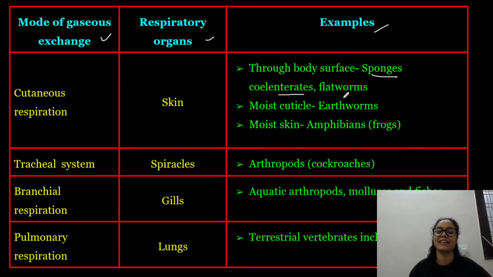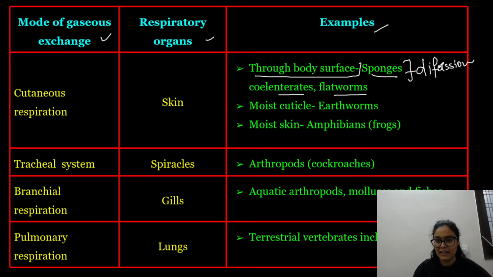Sponges, Coelenterata, flatworms respire through diffusion through the body surface. So obviously they exchange gases through diffusion, and obviously it happens through the body surface. Their mode of respiration is simple diffusion because they have a very simple body, right? So yeah, you have to remember this.